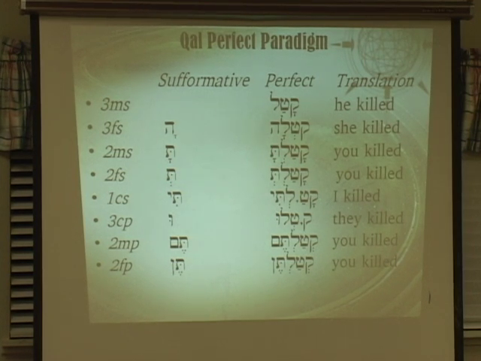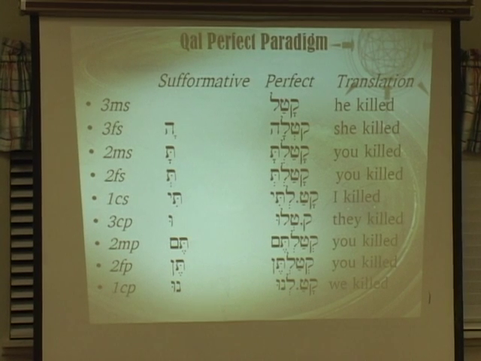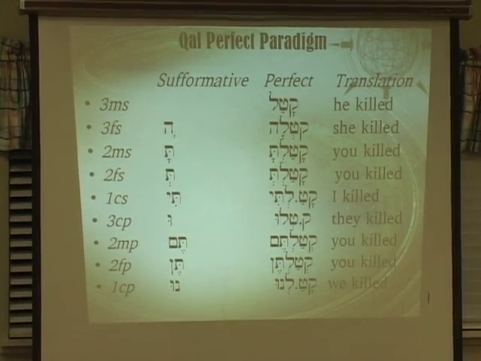See, these pronominal suffixes appear again and again and again, and I can't emphasize how well you have to know them in order not to memorize these new paradigms. It's just a given. And then the first common plural is katalnu, with a nu, which is also a good giveaway for first common plural. So this is the paradigm for call perfect.